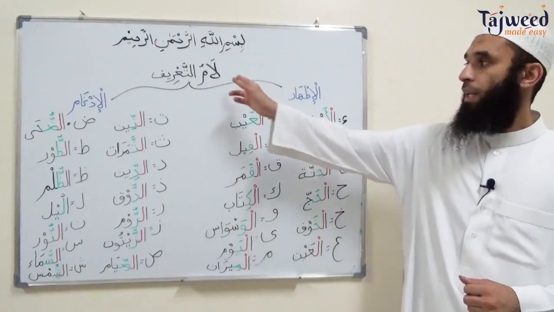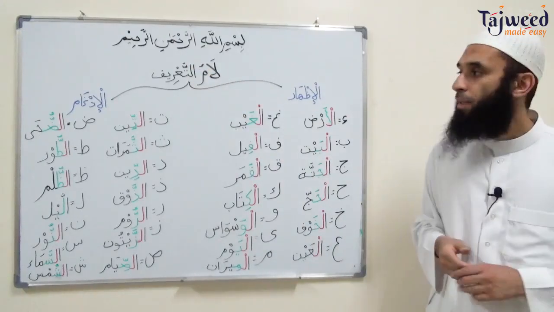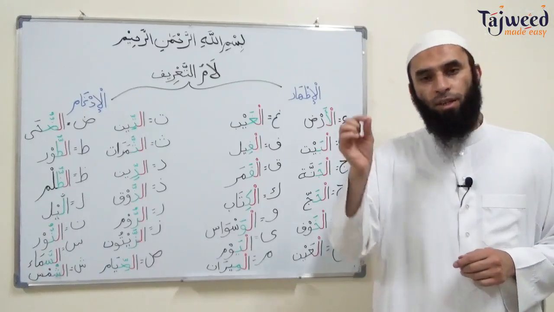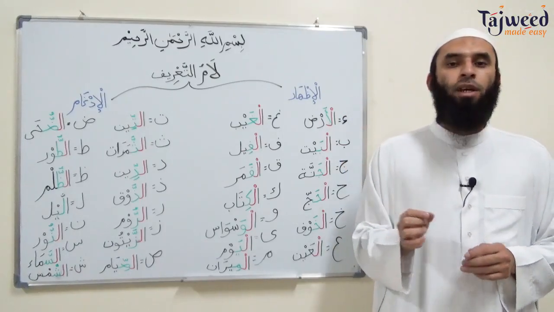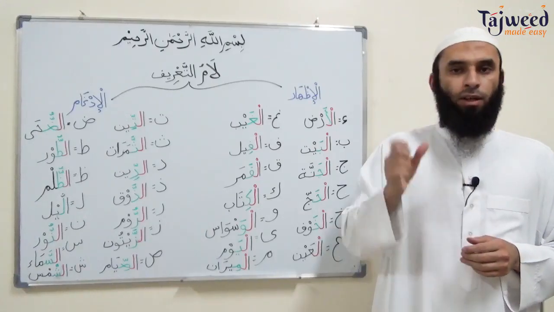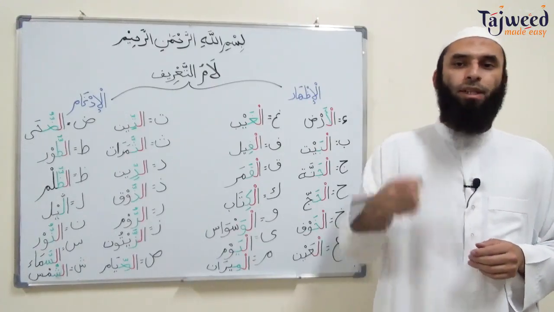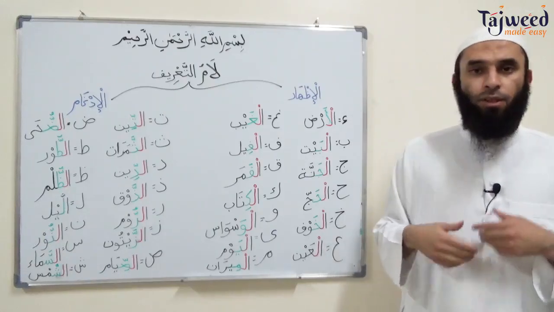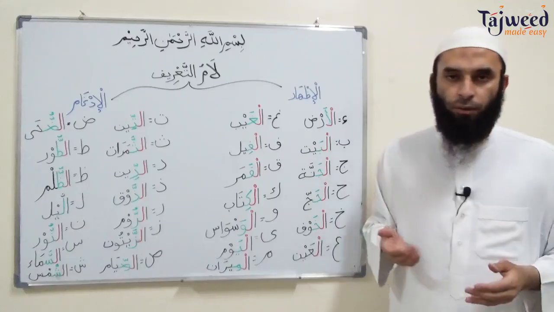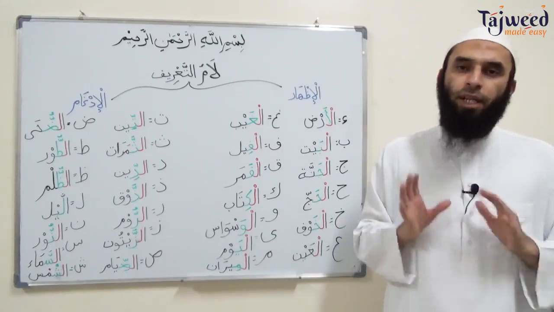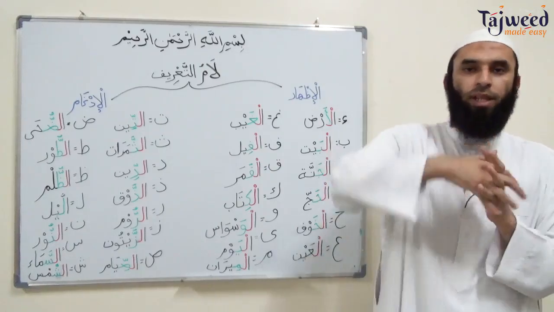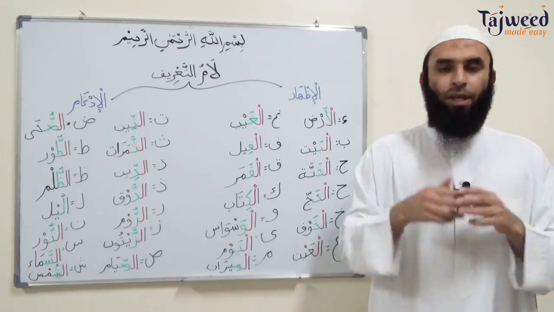So I've written here Laam al-Ta'rif, and we said Laam al-Ta'rif is a Laam Saakinah preceded by an alif. It goes in the beginning of the noun to make the noun definite. So Laam Saakinah is inside the noun, but in the beginning of the noun, to make that noun definite. Now the Arabs used to do this: with 14 of the letters, they used to make al-idhar with the noun, so they used to pronounce the lam clearly. And with the 14 other letters, they used to merge the lam into the letter, and the lam would not be pronounced clearly.